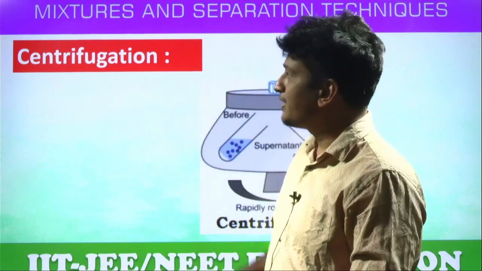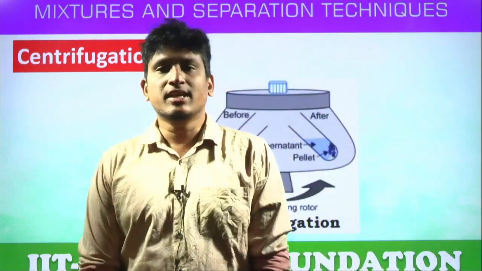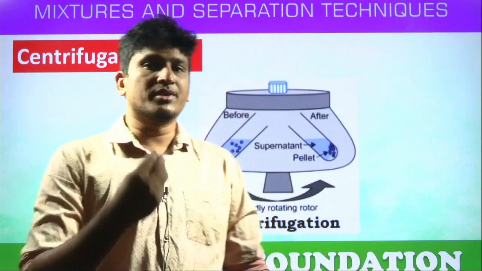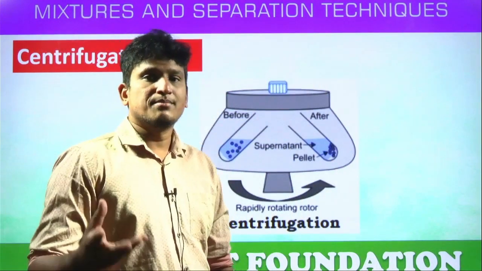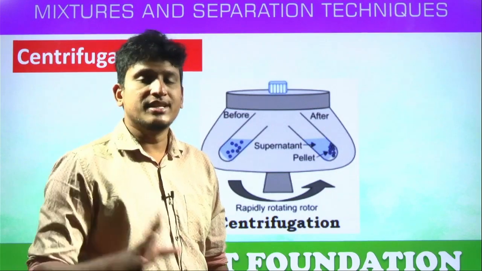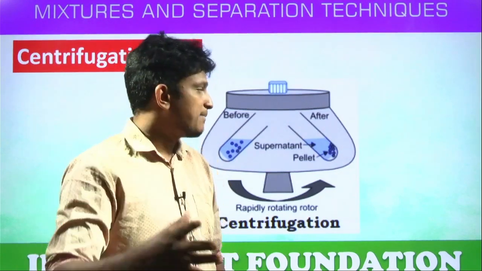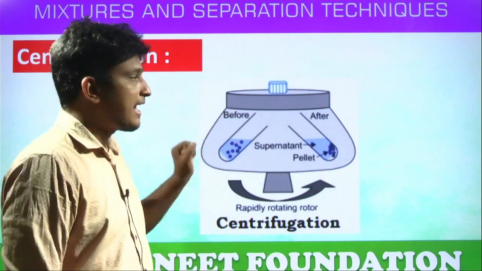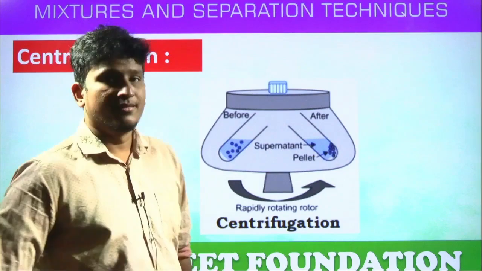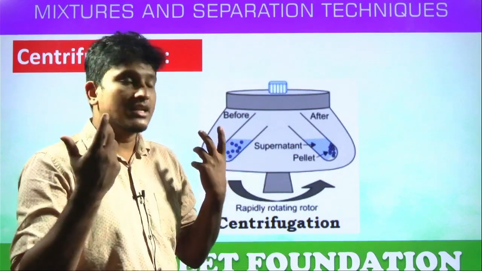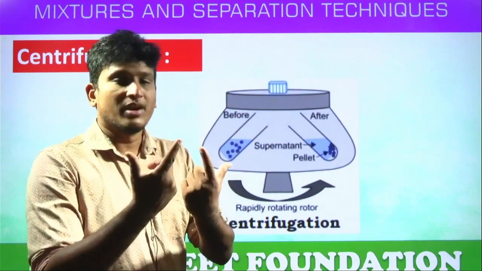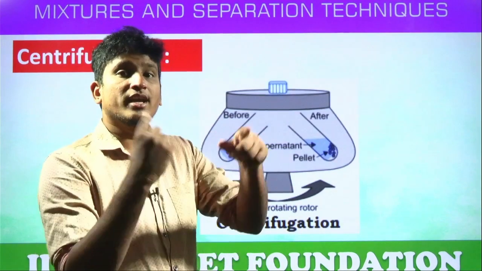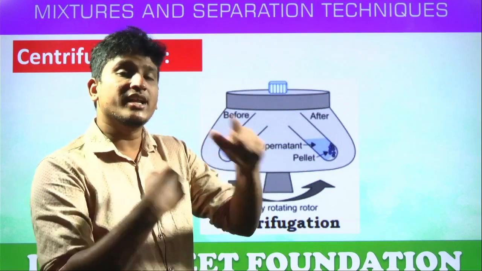Next, centrifugation. This technique, students, is mainly used to separate the suspended particles which are present in a liquid sample. For example, blood, milk, these types of solutions, if you want to separate them, this is the best technique. So it contains a sample, it contains a glass tube. This is how it looks. The vessel contains glass tubes, and these glass tubes are connected to a motor. Why? Because this technique works using electricity, and these glass tubes are rotating at a constant speed.